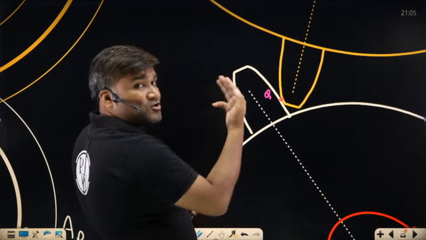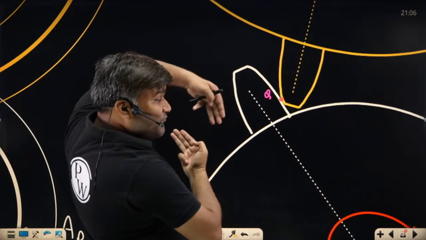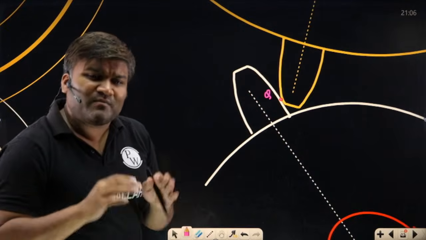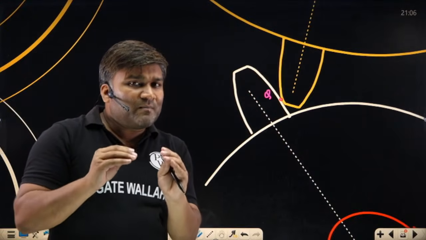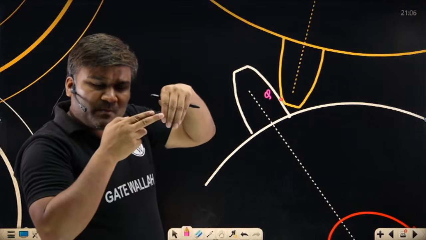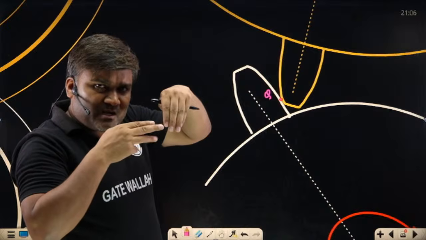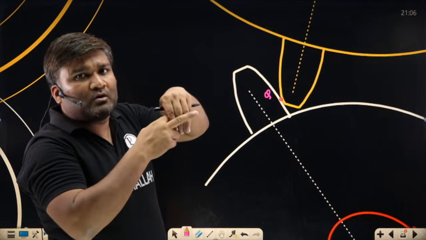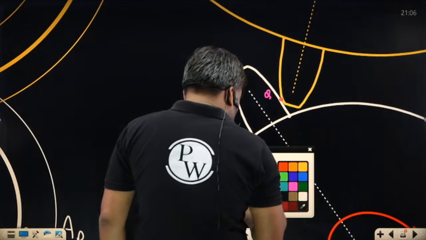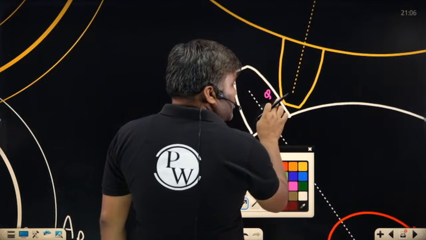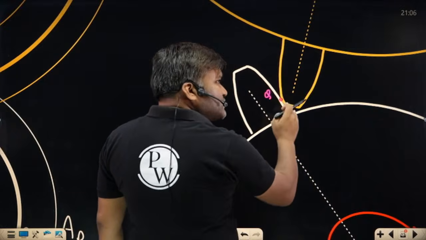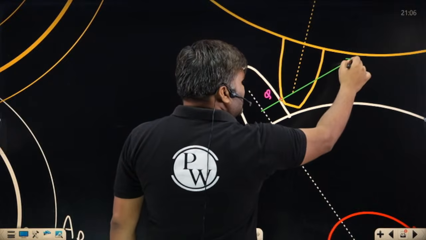So by direct contact, my pinion's tooth is applying some force on the gear's tooth. And where will that force be? Contact force. Everybody knows contact forces act whenever two surfaces are touching each other. So the contact force will be at this contact point. If you draw the normal to the surface, the force will act in that direction. Draw a common normal. This involute curve's normal, this involute curve's normal, common normal. So the common normal looks like this.